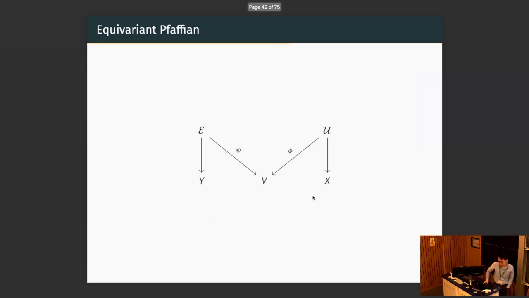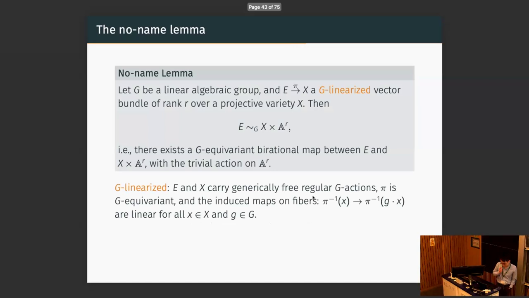The reason we care about equivariant Pfaffian actions is that once we have such an action, once it arises from a Pfaffian construction, all the action naturally lifts to the vector bundles as well. And for vector bundles with G actions, we have a nice result, which is the no-name lemma, which was mentioned briefly in Tim's talk yesterday.